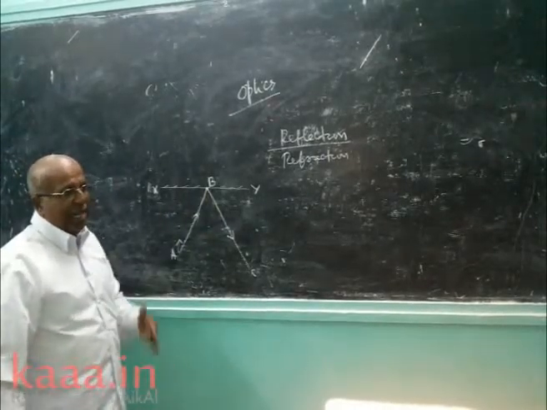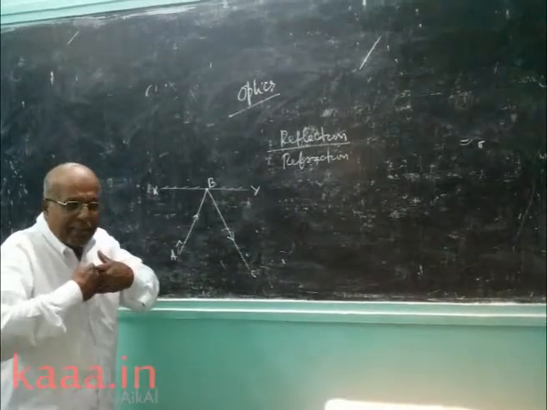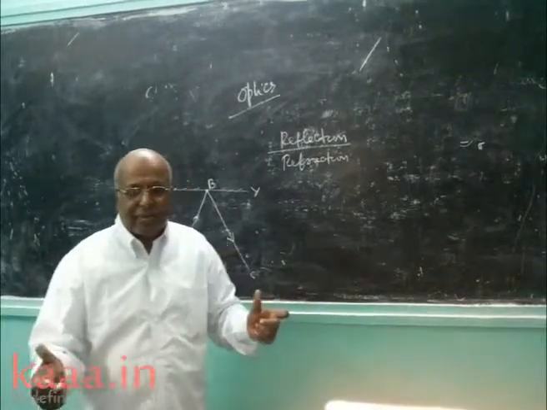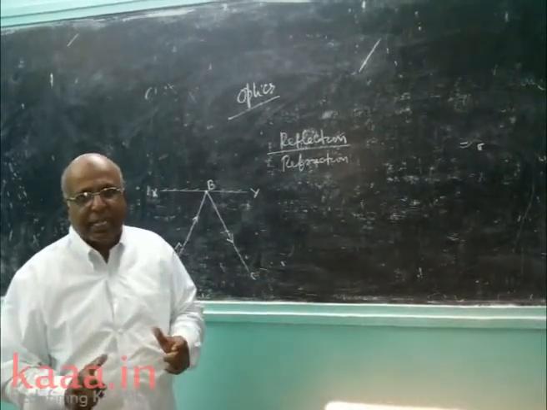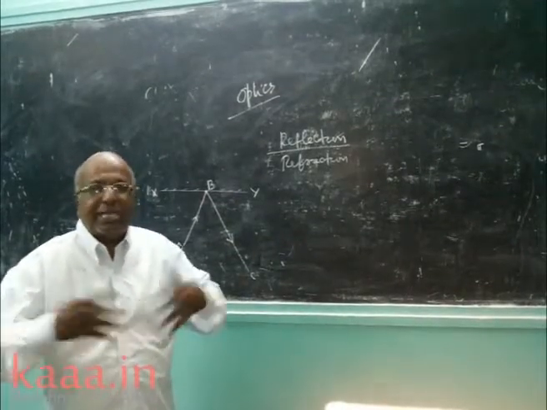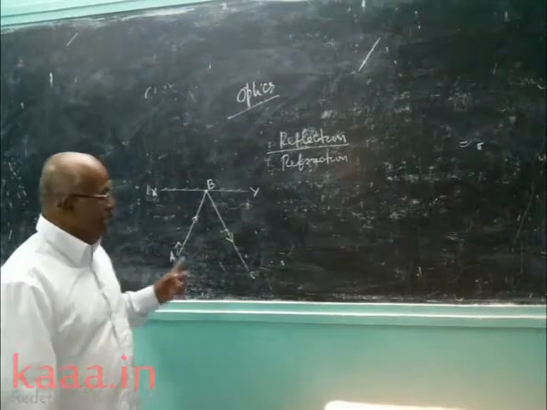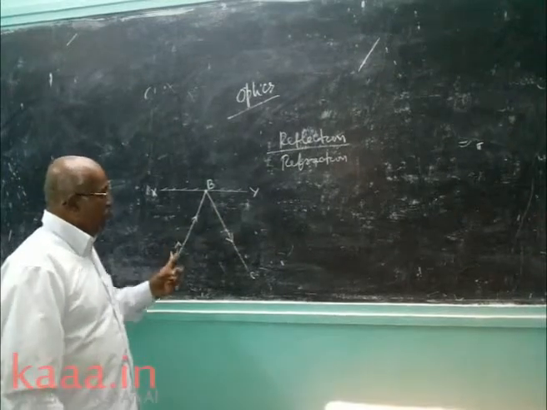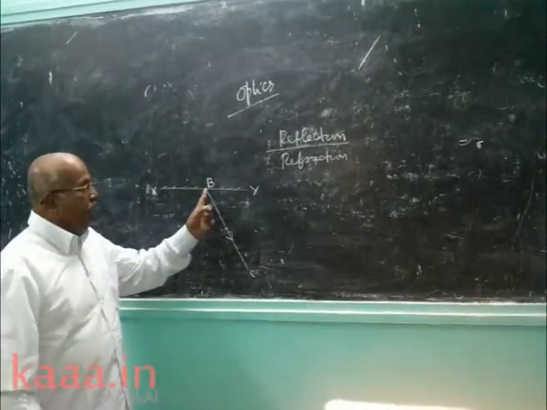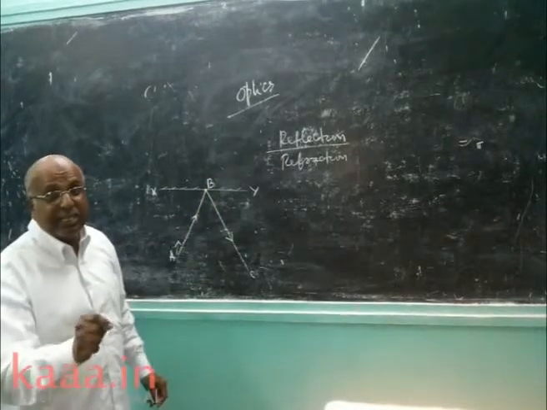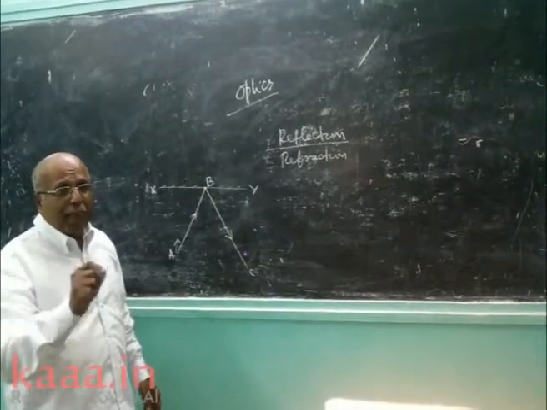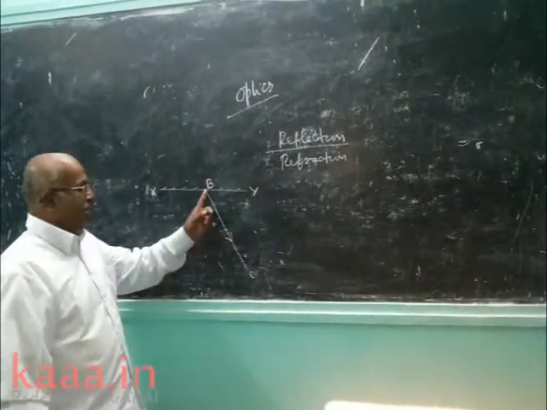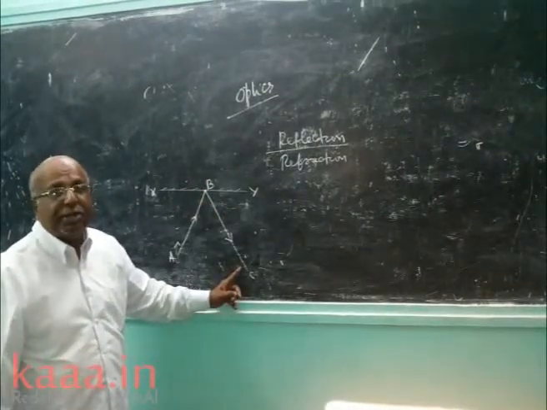What is the meaning of incident ray? From the object, many rays get scattered. There are two types of scattering: one is convergent ray, the other is divergent ray. In both cases, many rays are going. For our convenience, we are taking a single ray. A single ray of light falls on the plane mirror. AB is called the incident ray. B is called the point of incidence. What is the meaning of point of incidence? The point at which the light ray falls and gets reflected immediately. AB is the incident ray, BC is the reflected ray.